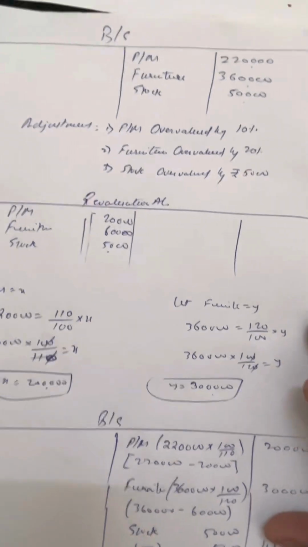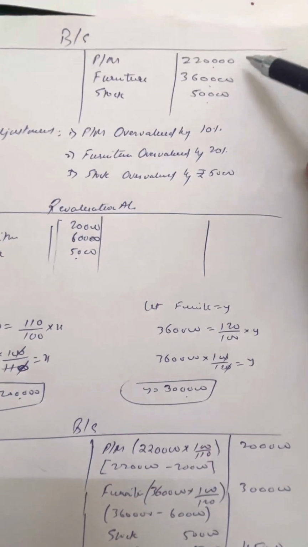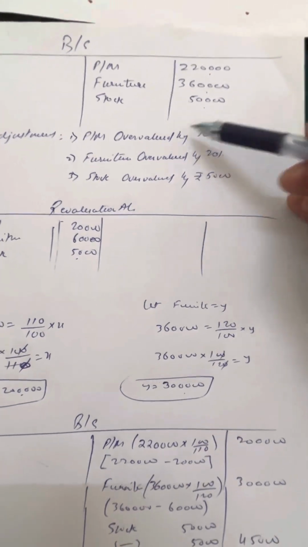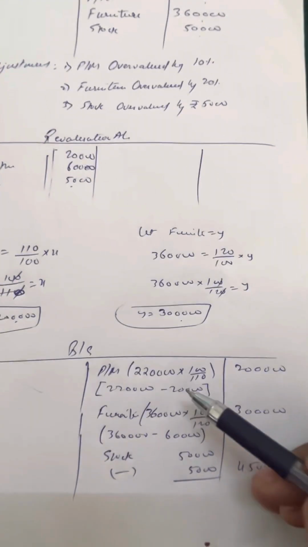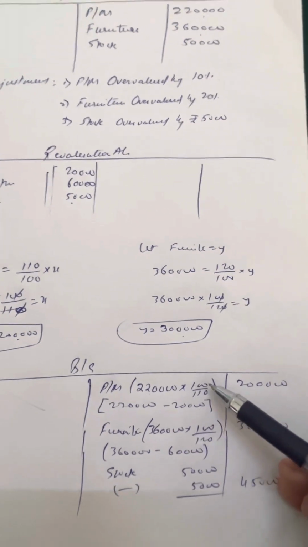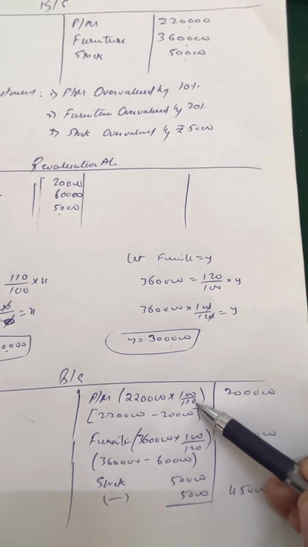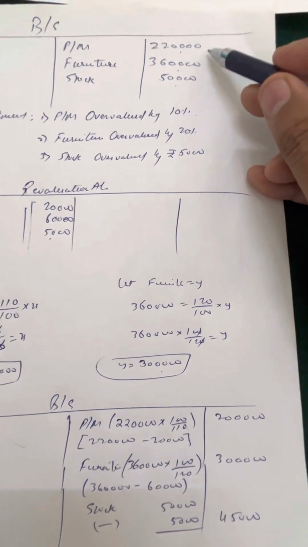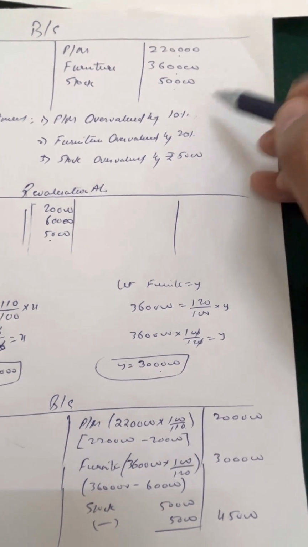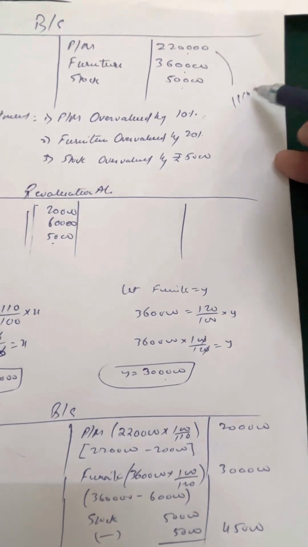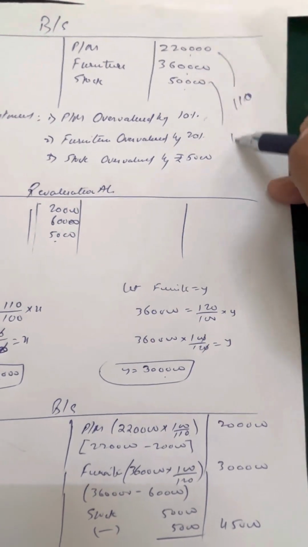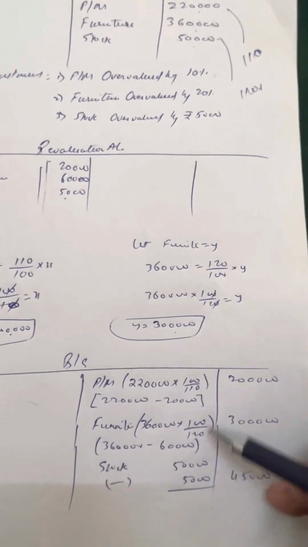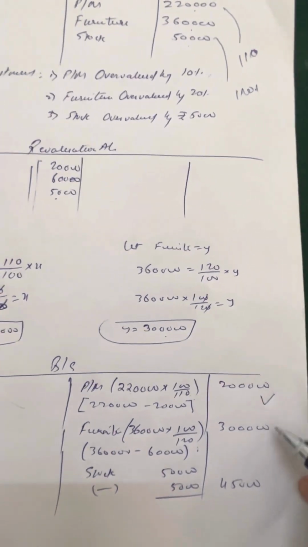Now one more example for overvaluation. In overvaluation, again the same. If you have plant and machinery 2,20,000, machinery is overvalued by 10%. So directly you can do it like this: 2,20,000 multiplied by the reciprocal, 100 upon 110. Whenever you have overvalued, it means this value is overvalued by 10%, meaning this value is 110%. For furniture, this value is 120%. So you will take the reciprocal, and you will get your actual value.